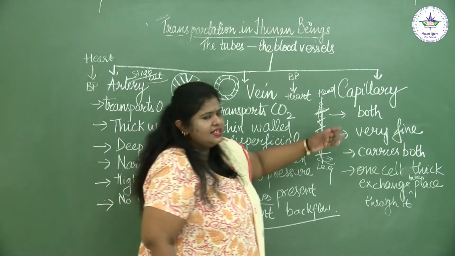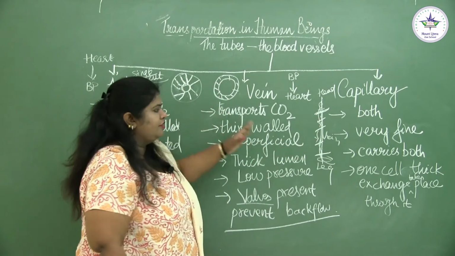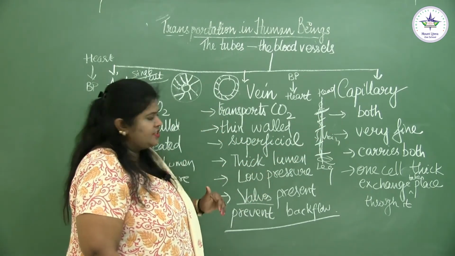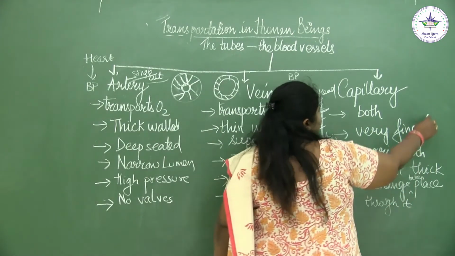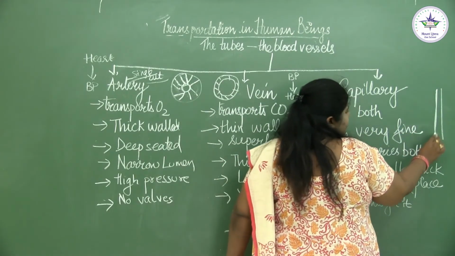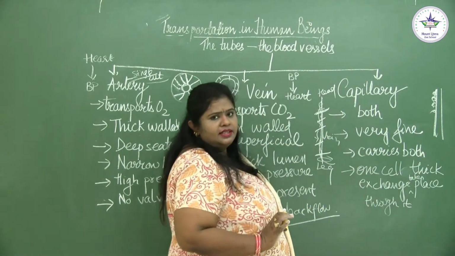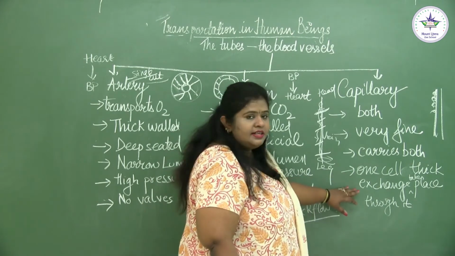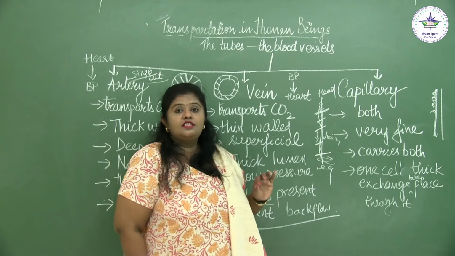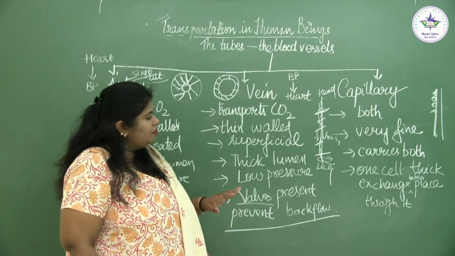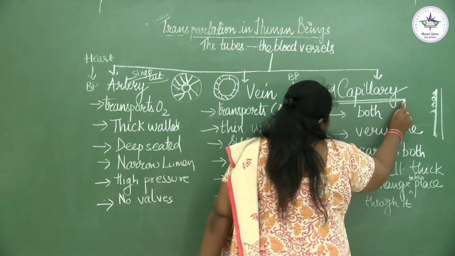Then what are these capillaries? Capillaries are very, very fine and they connect both of them. They carry both the oxygenated and the deoxygenated blood. If I talk about this blood vessel, it is just one cell thick. This is so thin. So whenever any exchange takes place, whether it is digested food, respiratory gases, or hormones, it happens through the capillaries only.